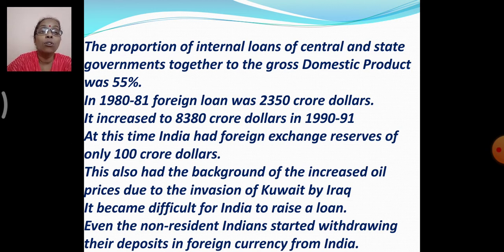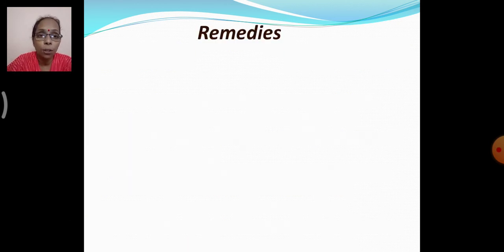There was also the background of increased oil prices due to the invasion of Kuwait by Iraq. India had to face the increase in the price of oil because of the invasion, and it became difficult for India to raise a loan. Even the non-resident Indians started withdrawing their deposits in foreign currency from India. So it was causing a total economic loss to India.